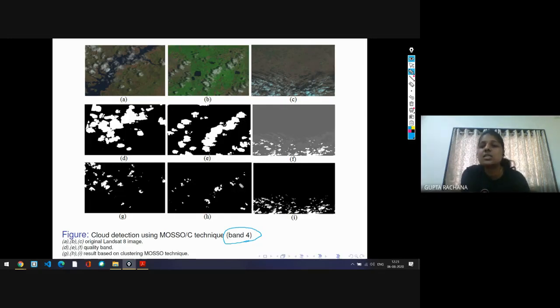This is how we can use nature-inspired, swarm or evolutionary algorithms for clustering and classification purposes. Here I have used image processing as an application. You can use it in your particular application in any field. So this is how we can work in real life applications.